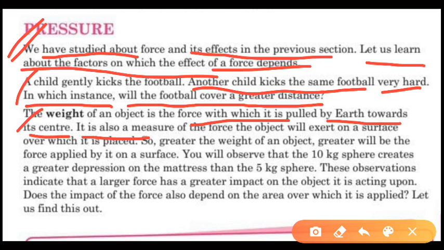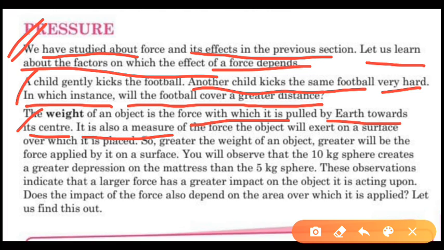It is also a measure of the force the object will exert on a surface over which it is placed. So greater the weight of an object, greater will be the force applied by it on the surface. जितना ज़्यादा किसी ऑब्जेक्ट का वेट होगा उतनी ज़्यादा फोर्स वो जिस सरफेस पे है उसके ऊपर लगाएगा,